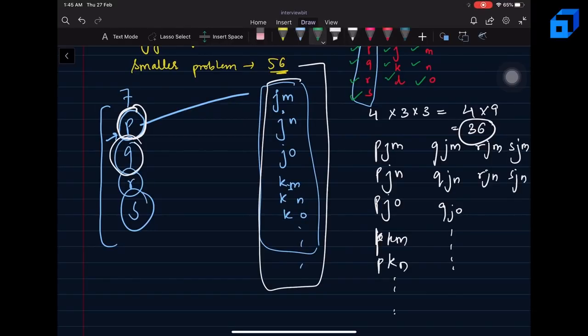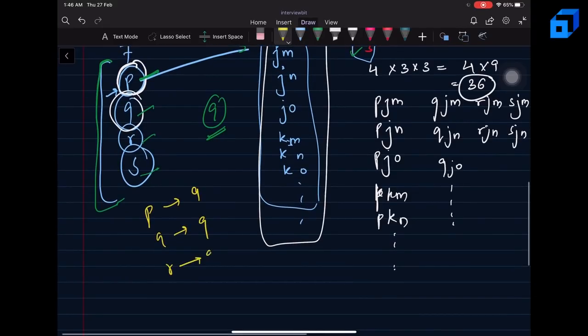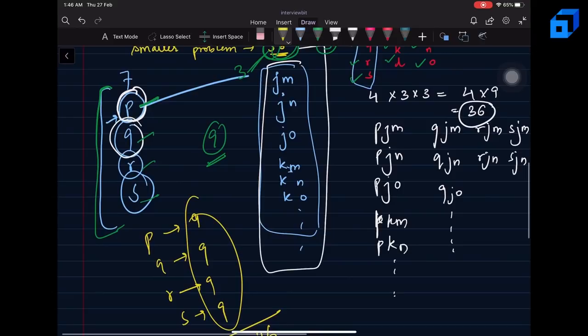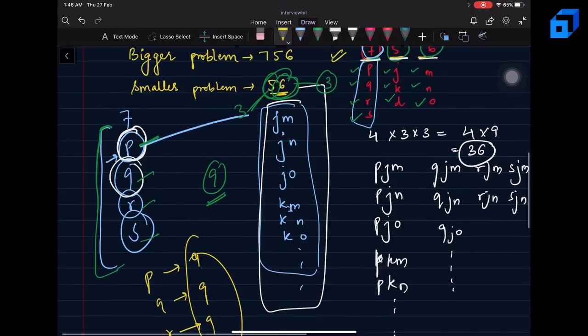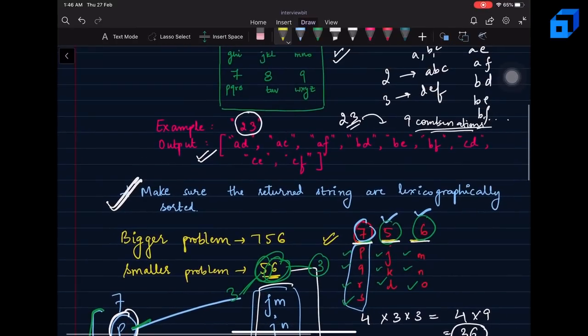You can verify the number of combinations by another procedure. For 5 and 6, I have 3 possibilities for 5 and 3 possibilities for 6, so the total is going to be 9. Now I have 4 possibilities for 7, and I am attaching each of those 4 possibilities one by one to all the combinations for 5 and 6. That is, P is going to be attached 9 times, Q 9 times, similarly for R and S. And the total number of combinations is going to be 36. So this is how we are using recursion, using the solution of the smaller problem to build the solution for the bigger problem. Now I hope the question is clear to you. Thank you.